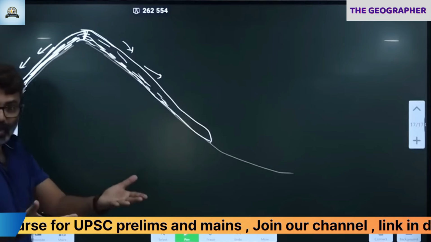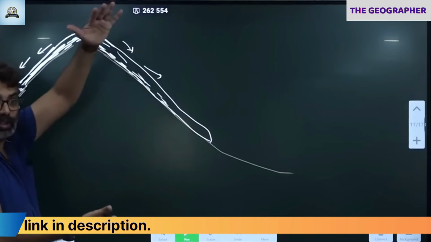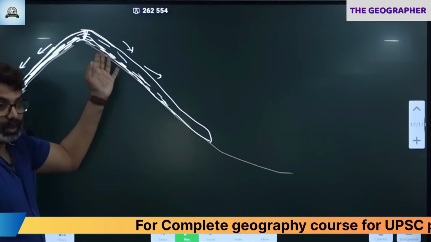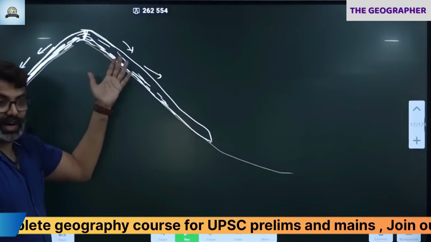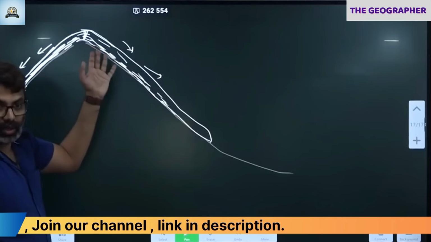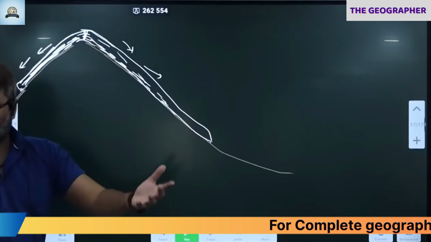Why? Because ice is heavy. I'm not talking about a small piece of bread here. I'm talking about a large mass of ice. That is load also, exerts tons of load. Each glacier has nearly around 500 tons, more than 500 tons load. Correct? So on the surface, huge load as it goes, what happens? It takes the rock, soil.